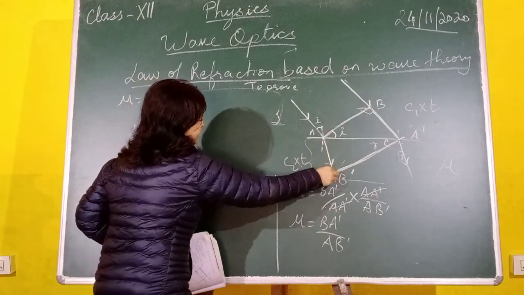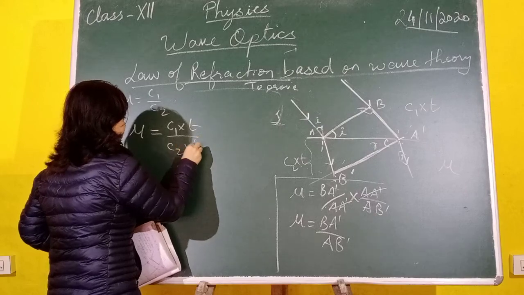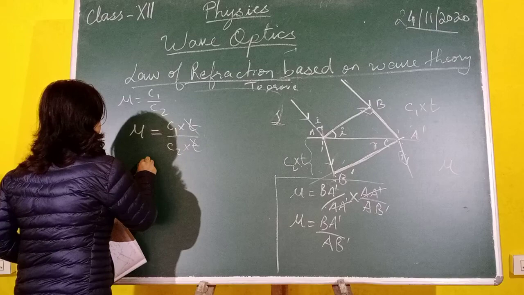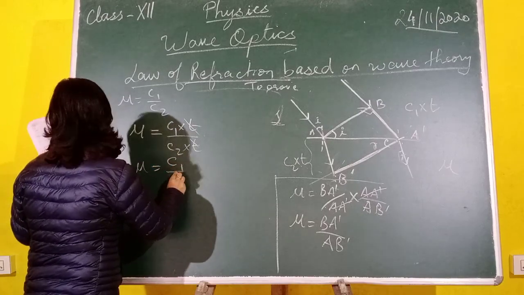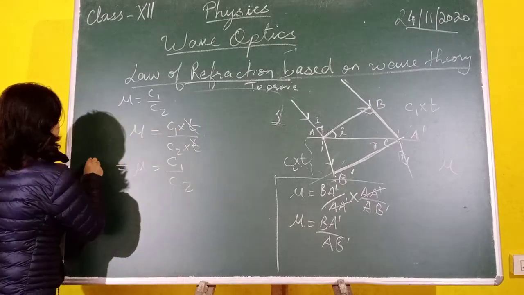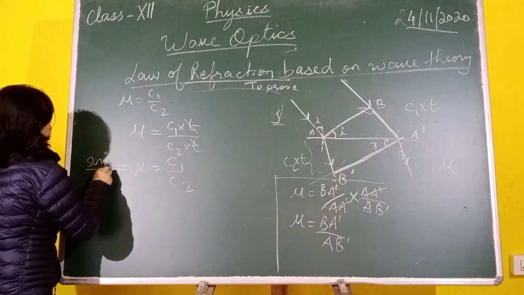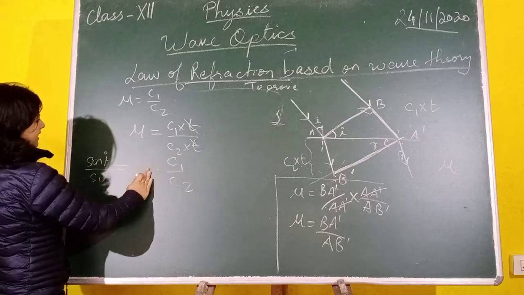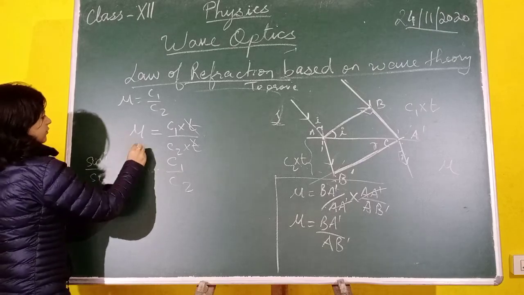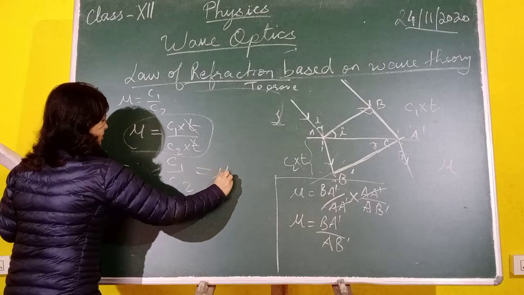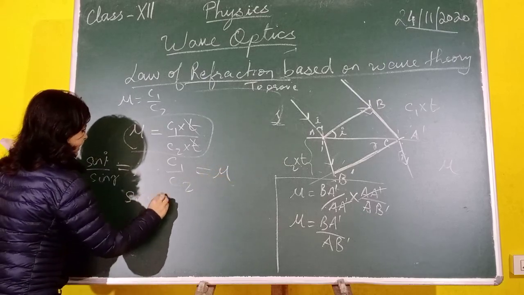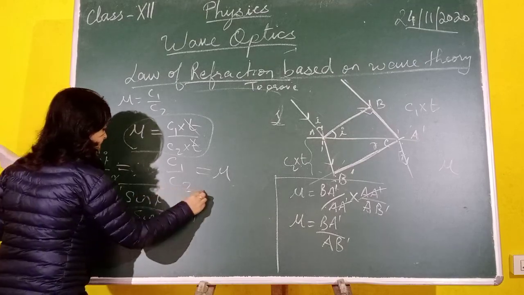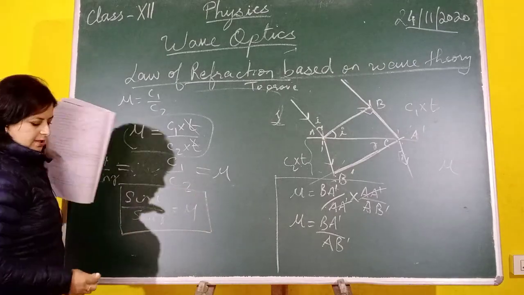AB dash is this distance, that is equal to C2 into T. Since we have taken the same time interval, T will cancel, so mu will be equal to C1 by C2, which was actually sine I divided by sine R. So sine I by sine R can be written as C1 by C2, which from this expression is equal to mu. So we can conclude that sine I by sine R is equal to mu. This proves Snell's law, that is the first law of refraction.